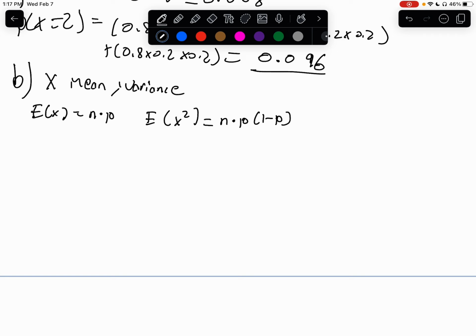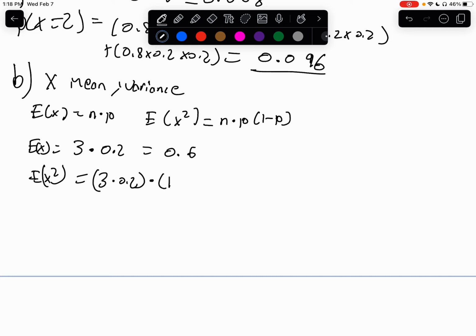So E of X: we know there's 3 people, and the probability of them being late is 0.2. So we get 0.6. The variance of X, the same thing, equals 3 times 0.2 times the probability of 1 minus them being late, and we get an answer of 0.48.